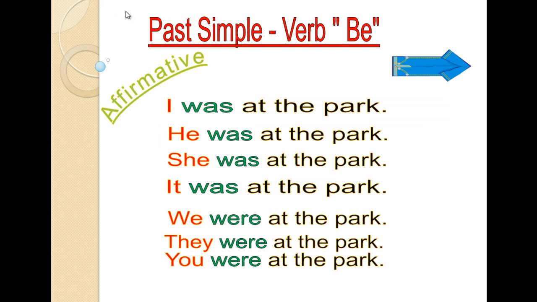Examples: I was at the park. He was at the park. She was at the park. It was at the park. We were at the park. They were at the park. You were at the park.